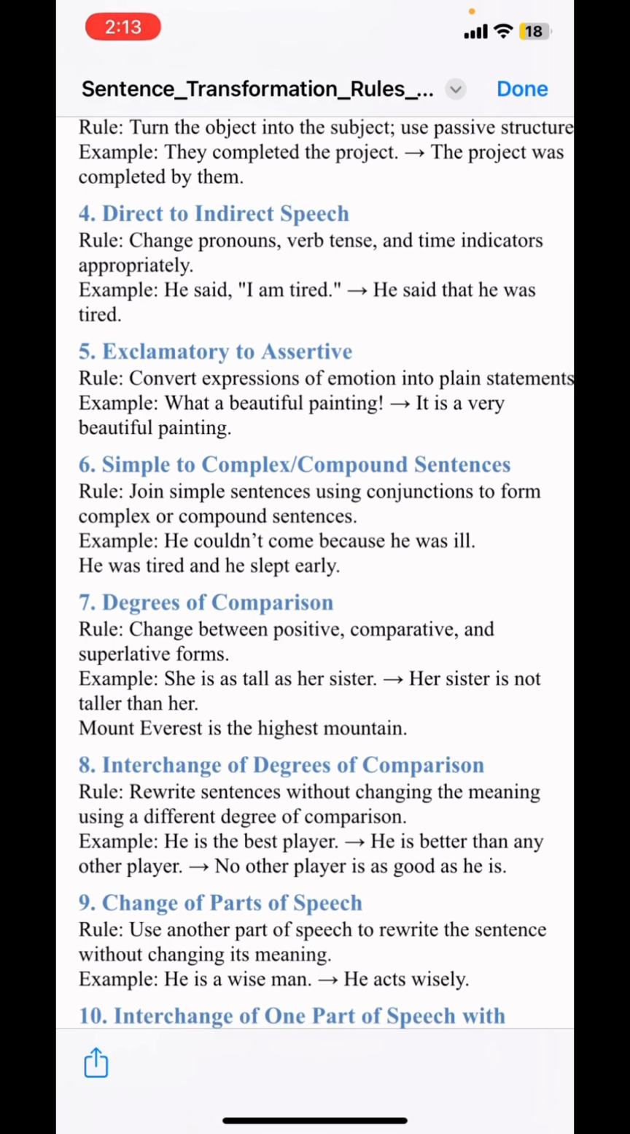And if we look at the sixth rule, that is simple to complex or compound sentence. The rule of this, turning simple sentences into complex or compound sentences, is to join simple sentences using conjunctions to form complex or compound sentences. Example: he couldn't come because he was ill. He was tired and he slept early.